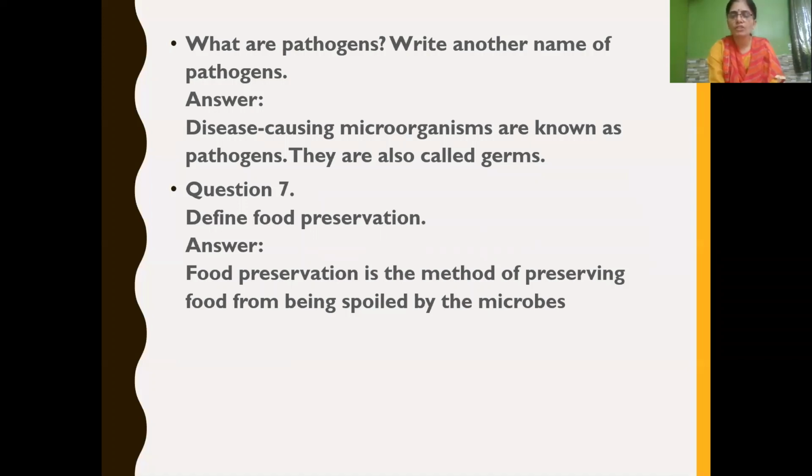Define food preservation. Food preservation is a method of preserving food from being spoiled by microbes. So what do you mean by food preservation, or explain the term, or define food preservation? Food preservation is a method of preserving food from being spoiled by microbes, or microorganisms.